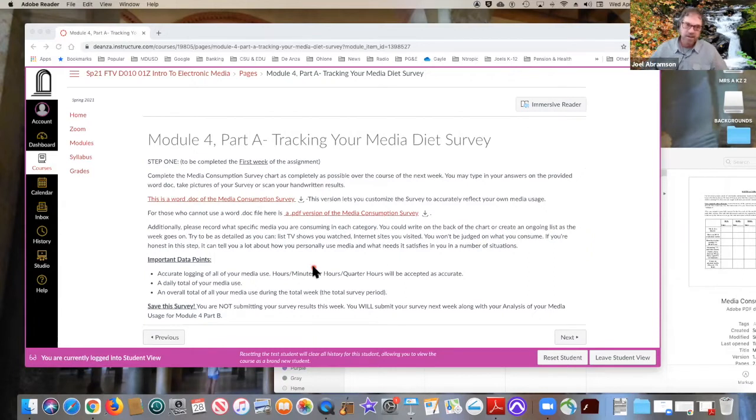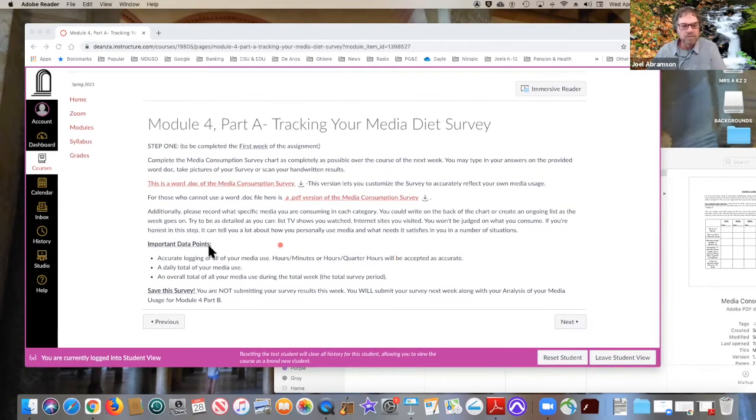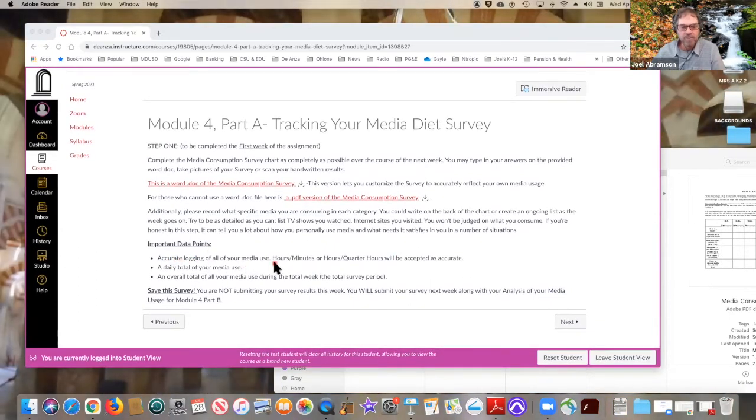And so you can take a picture and send it to me, not next week, but the week after when it's due, right? But it can tell you a lot personally about how you use media. Don't worry about what it means. Just do the numbers. Don't worry about what it means yet. What it means is your assignment for next week. All right. But it's important that you keep accurate logging of all your media use.